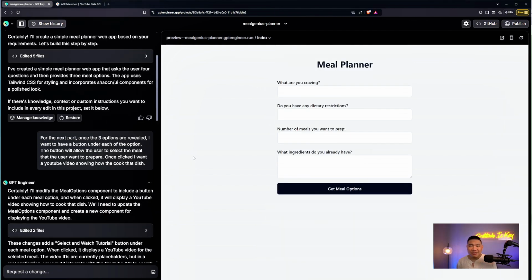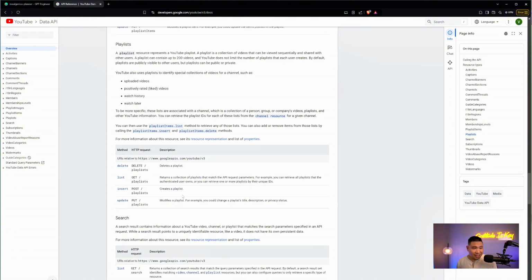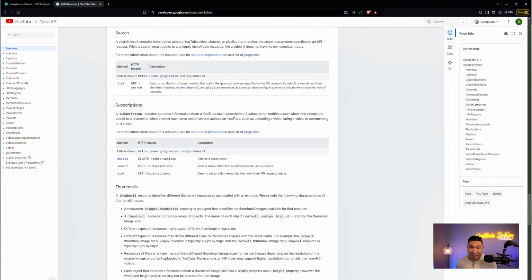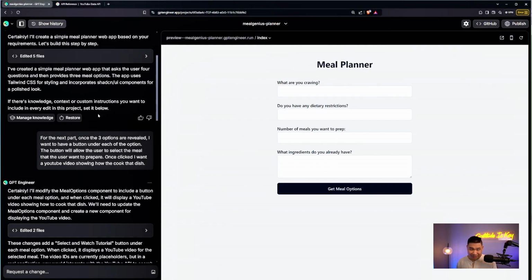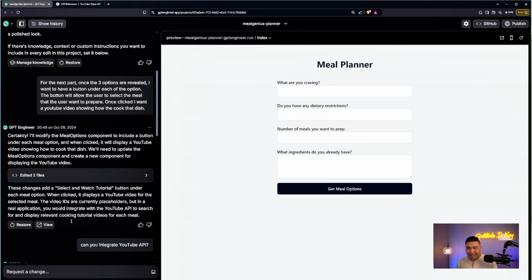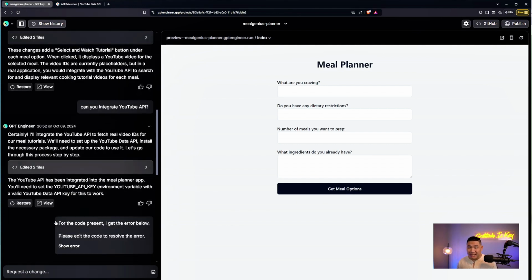All right, so after reading the API documents for about 5 minutes, as you can see here, it's a lot, and I have no idea what's going on. So I read it for about 5 minutes, and I gave up. I went back to GPTEngineer and said, hey, can you just integrate YouTube API for me? And it says, certainly. Then it started to write a code. It ran into some error. Then I hit a button to ask GPTEngineer to fix it.